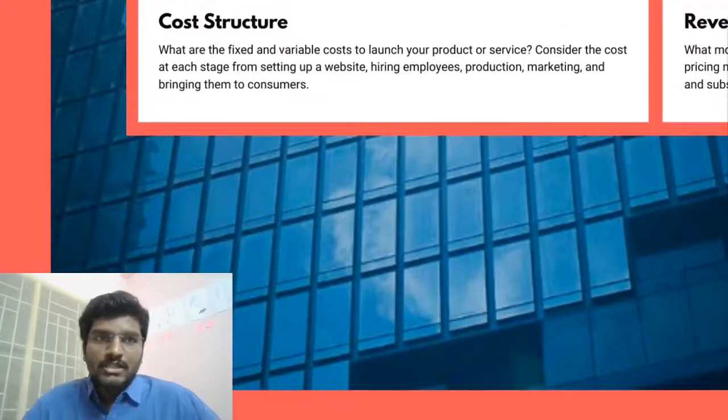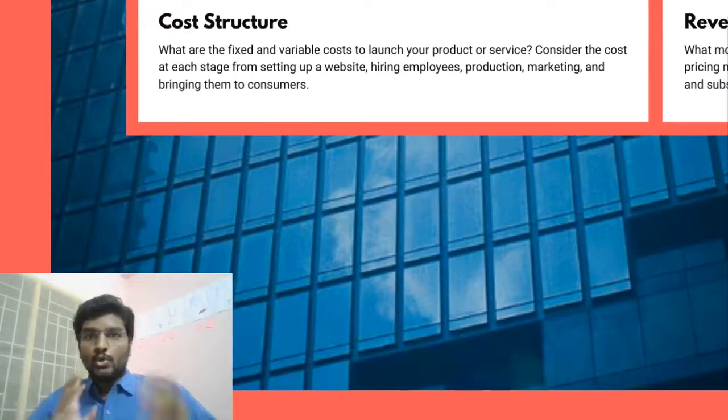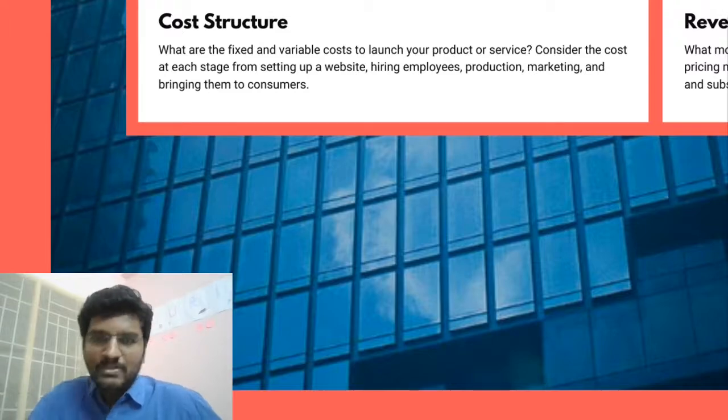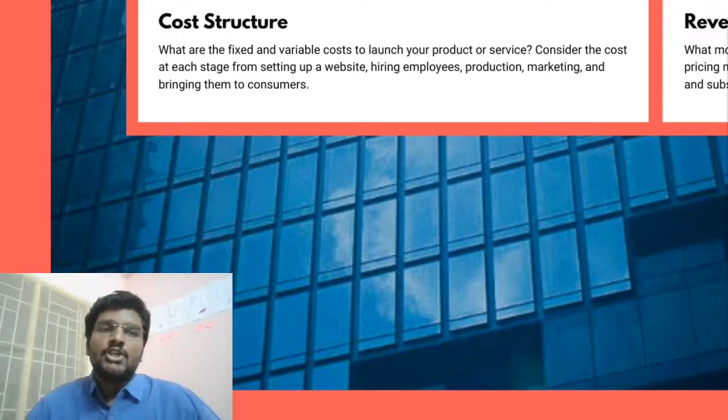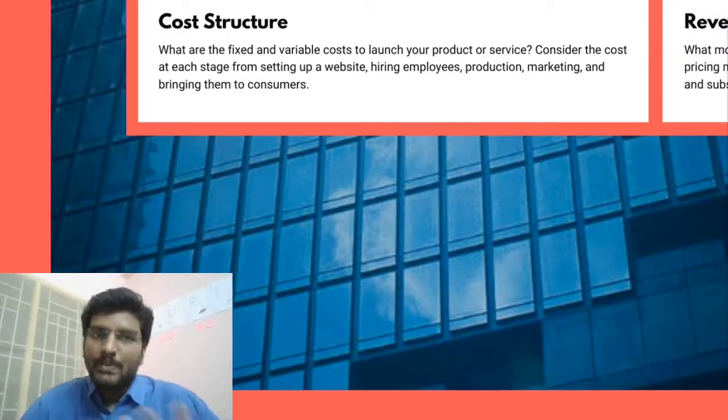The final one and the most important thing is the cost structure. It's very similar to how you get revenue. You also need to be spending on different things, right? For example, it could be payroll for your employees. It could be marketing campaigns that you do, like setting up a website, or production costs, in case it's a media company. So cost structure is also going to be very crucial when it comes to the business model canvas.